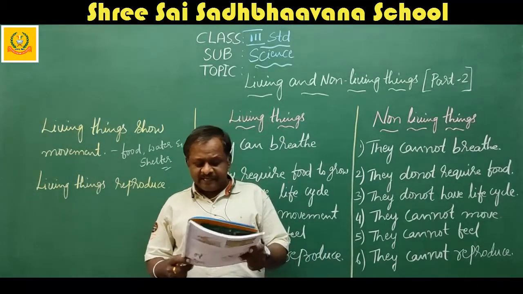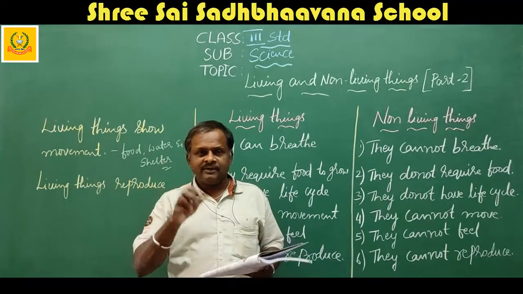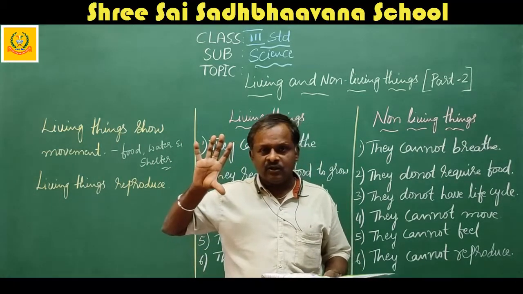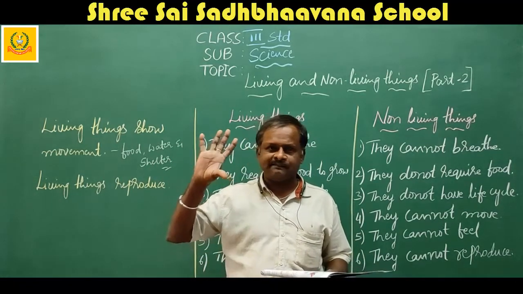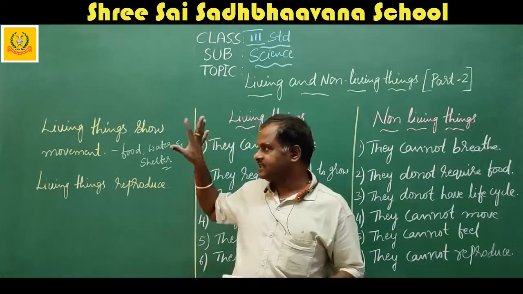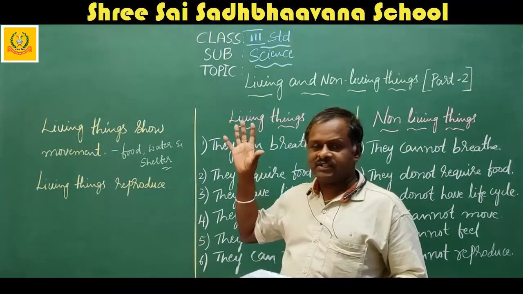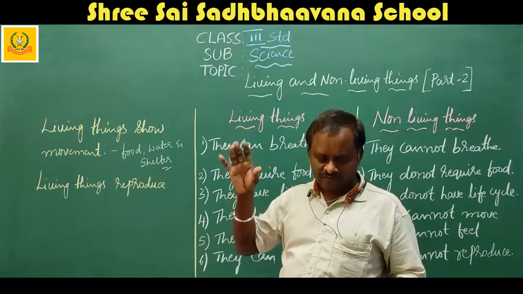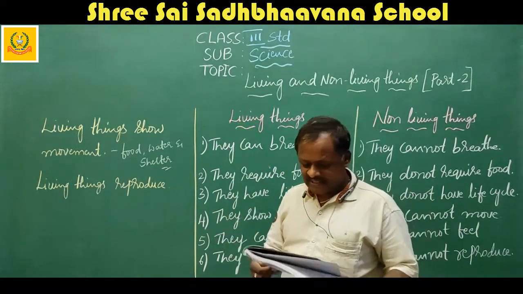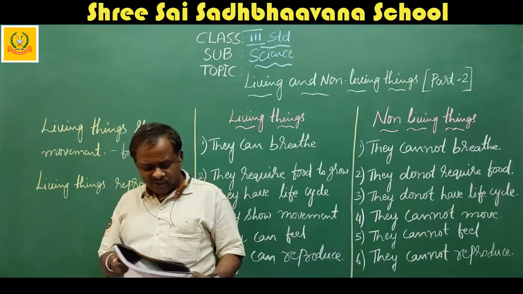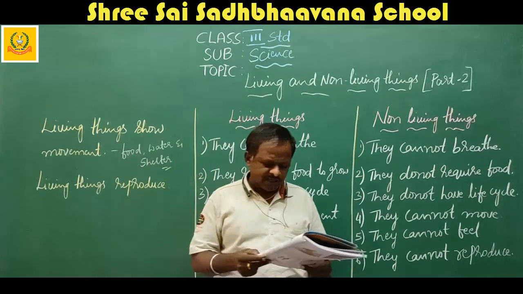Okay. Sunflower bends towards the sun. Have you seen the sunflower? It turns towards the sun. When the sun rises, it turns to the east. When the sun sets, it turns to the west. Okay. That means it is showing the movement.